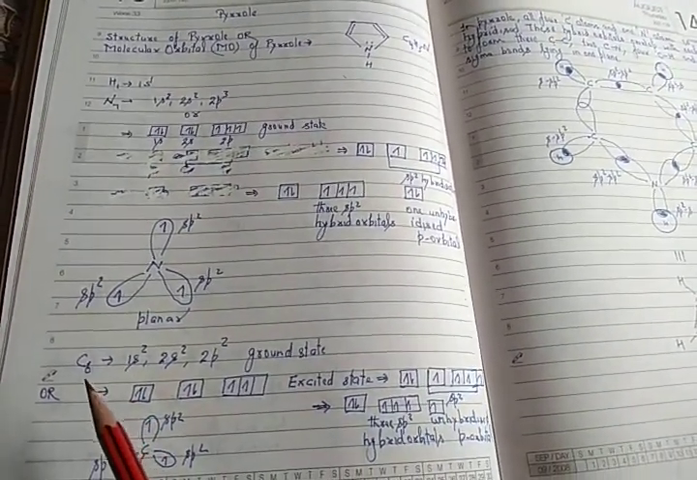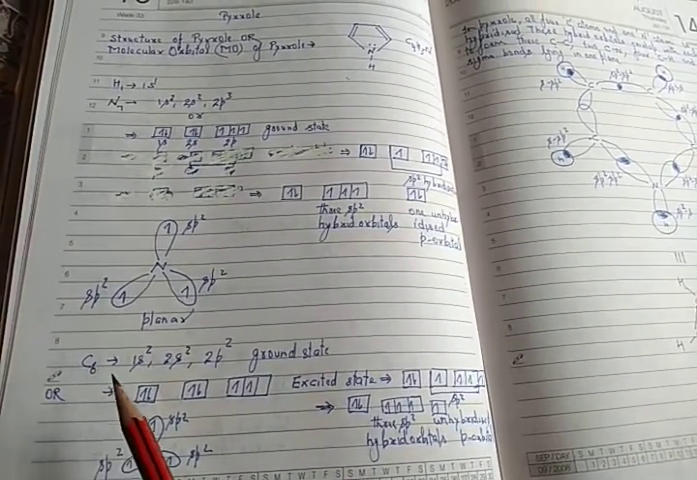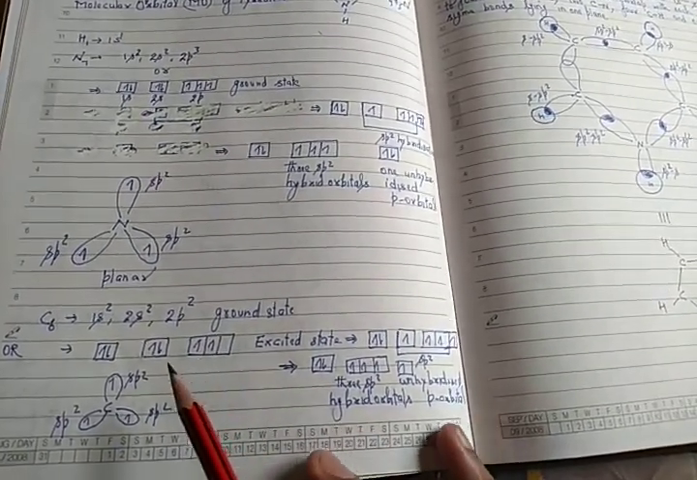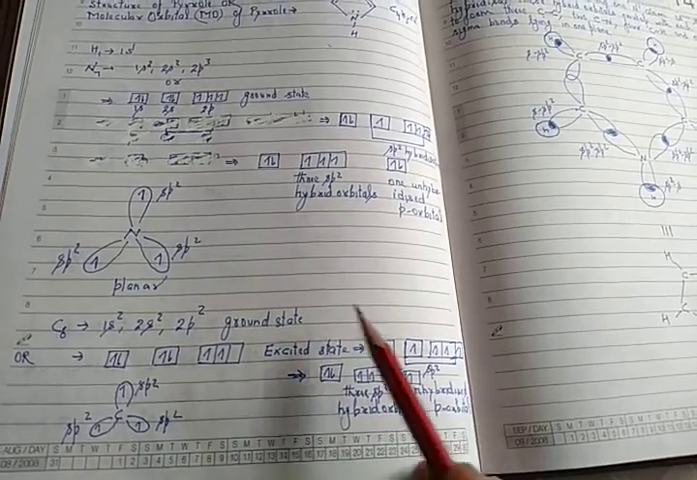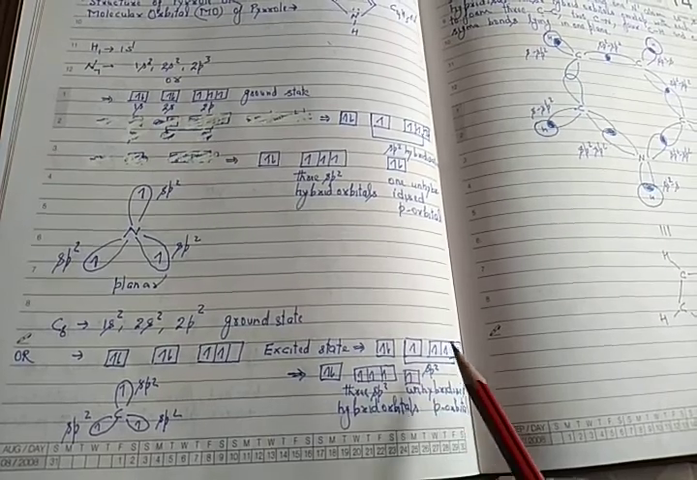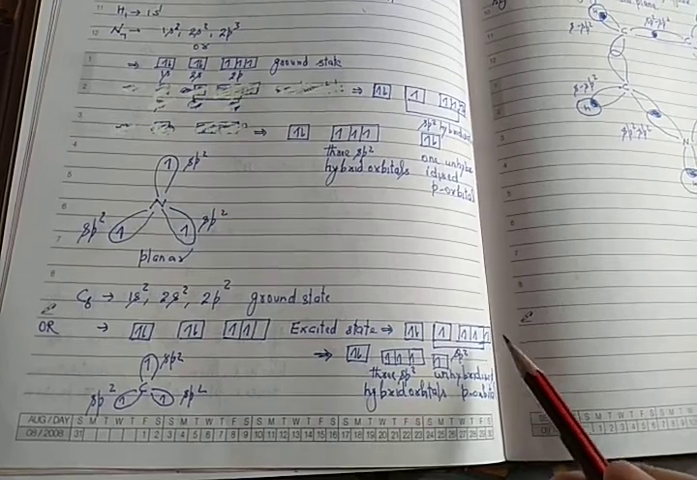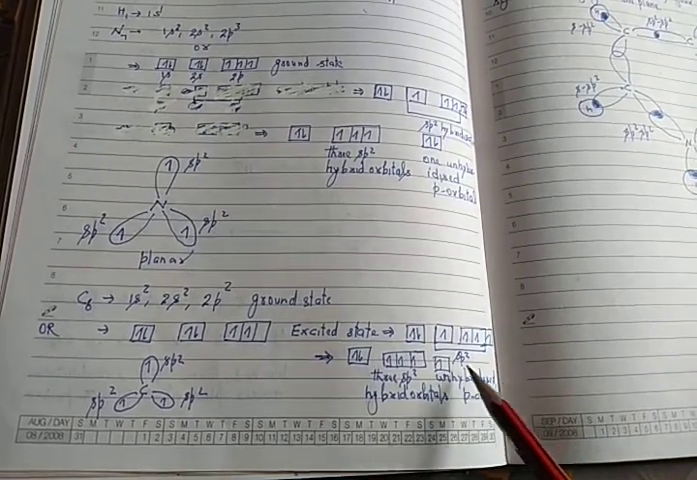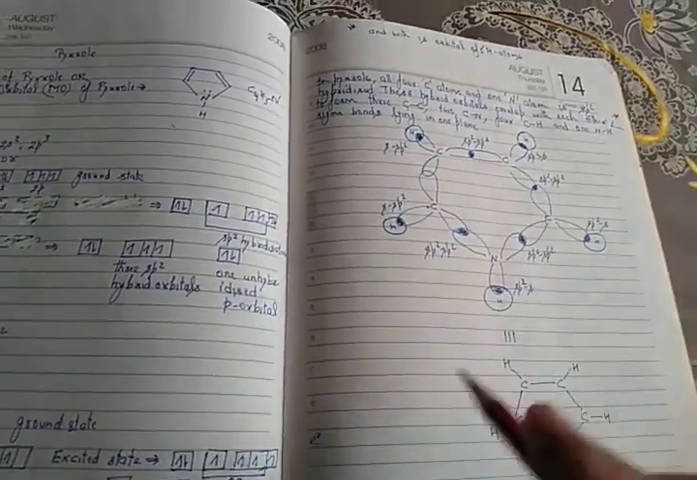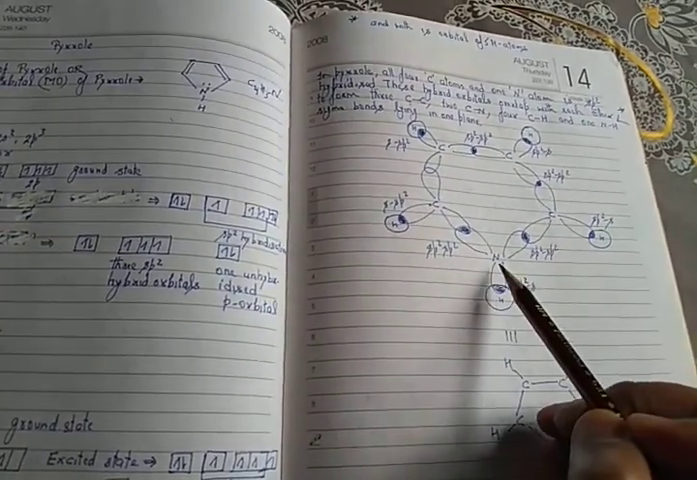On the other hand, in carbon, which has an electronic configuration of 1s2, 2s2 and 2p2, here once again one of the 2s electrons goes to a 2p orbital. The 2s and 2p orbitals undergo hybridization to form 3 sp2 hybrid orbitals, and here also one unhybridized p orbital has a single electron. In pyrrole, all the 4 carbon atoms and 1 nitrogen atom.